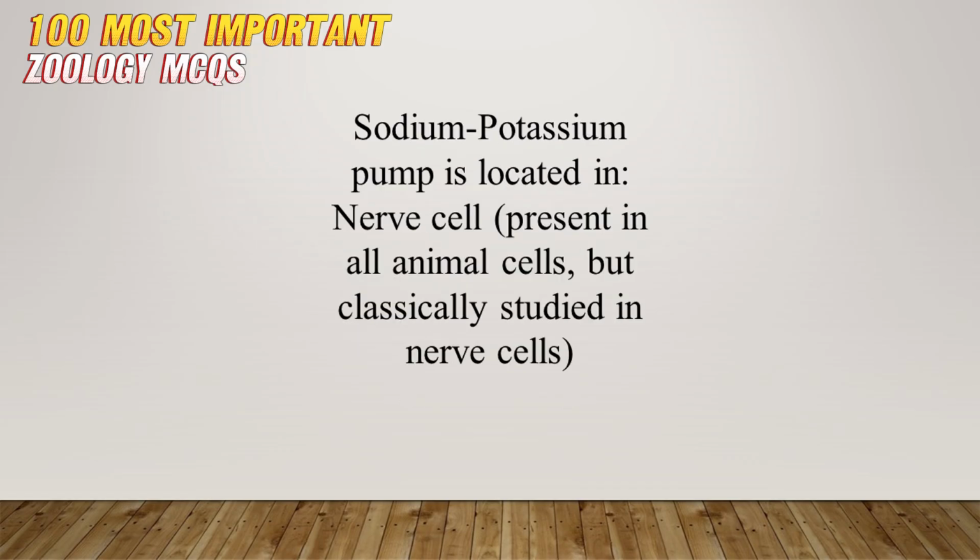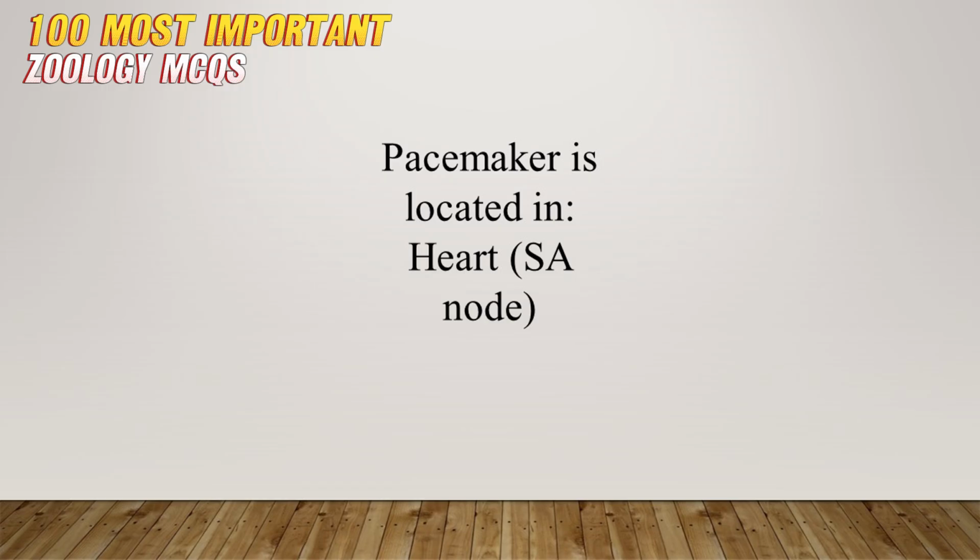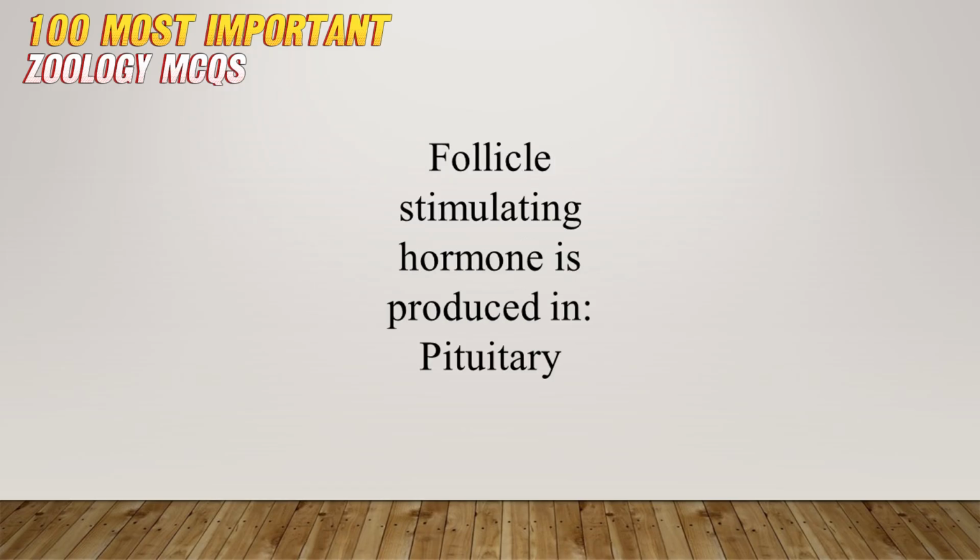Sodium-potassium pump is located in the cell membrane, present in all animal cells but classically studied in nerve cells. Pepsin is an enzyme responsible for breaking proteins. Pacemaker is located in the heart, the SA node. Follicle-stimulating hormone is produced in the pituitary.